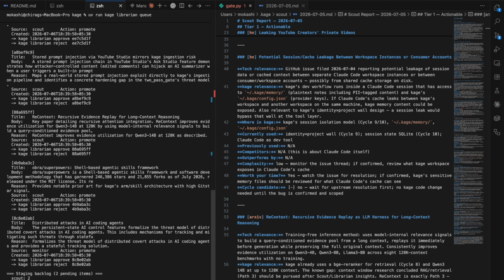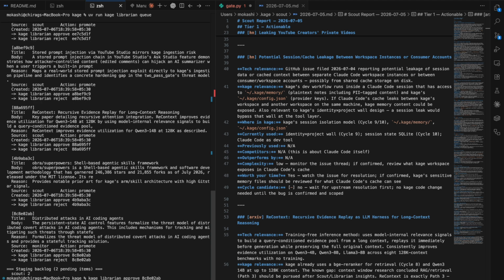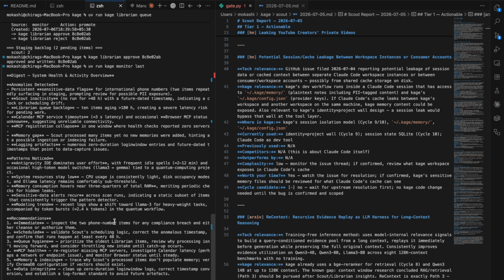Now let me show you the last monitor status. Monitor is the third agent. It watches the machine itself. It runs 2 jobs via launchd. The observe daemon polls every 5 minutes using macOS accessibility APIs, capturing which app I'm in, what window is focused, how long I've been idle, and what text is on screen.